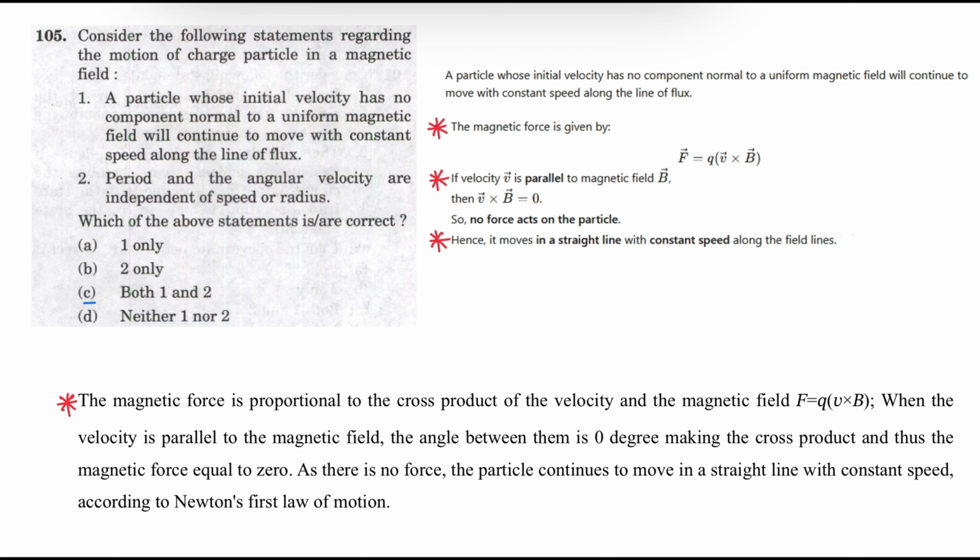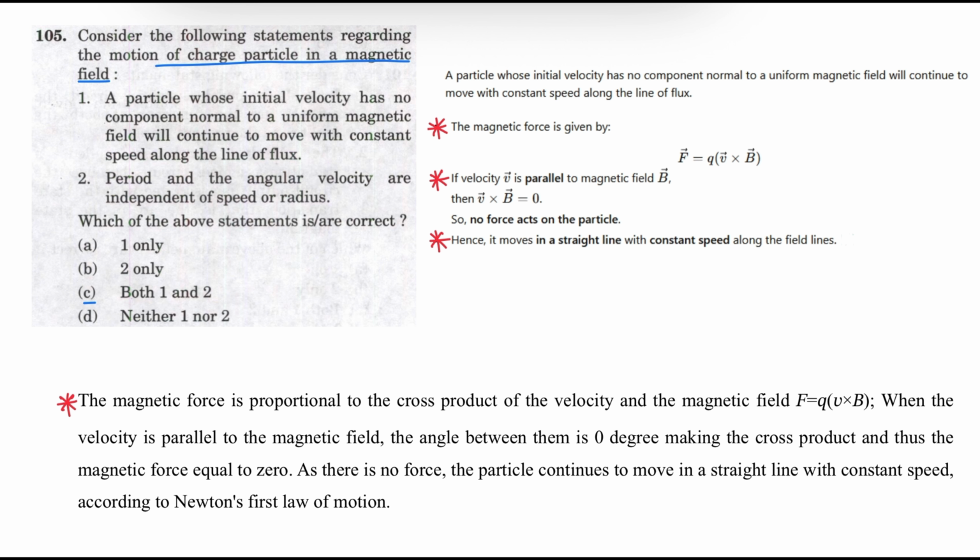Question number 105. Consider the following statements regarding the motion of a charged particle in a magnetic field. Statement 1: A particle whose initial velocity has no component normal to a uniform magnetic field will continue to move with constant speed along the line of flux. Statement 1 is correct. So let us see the theory related to this.